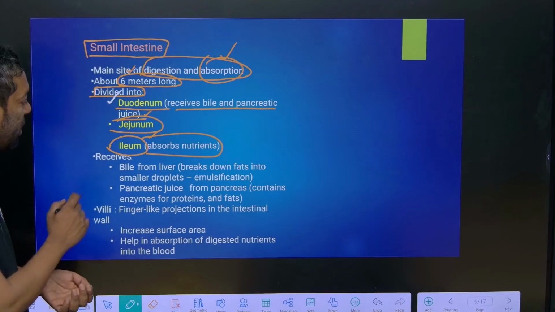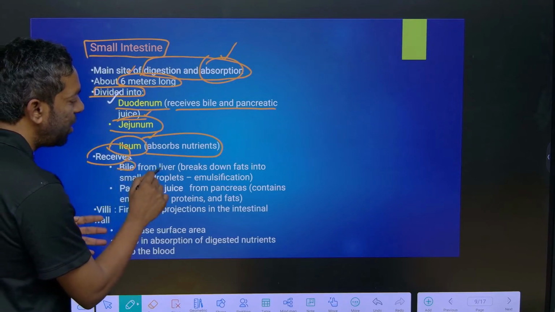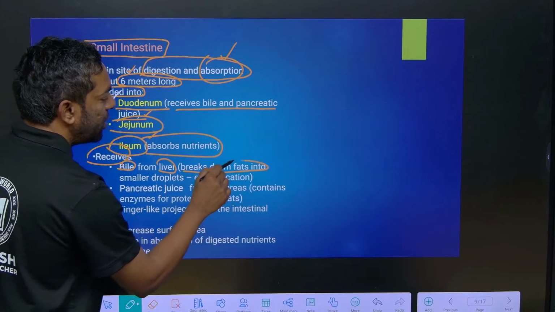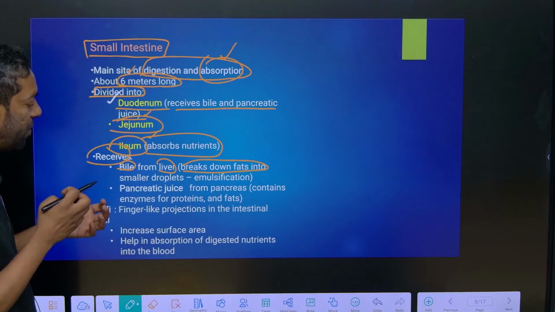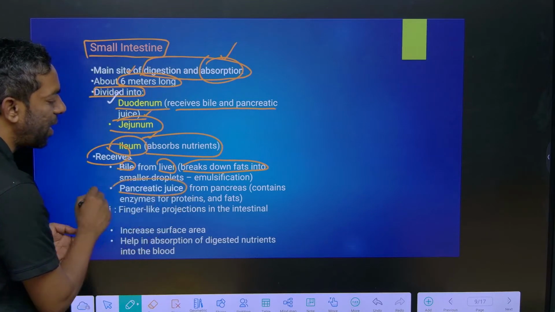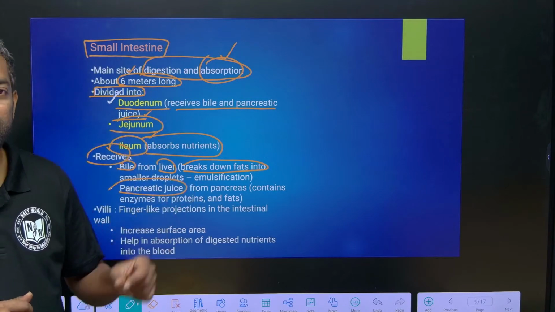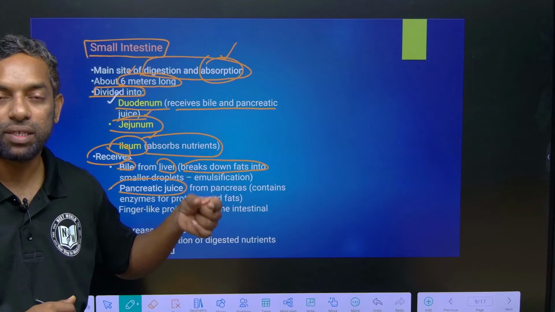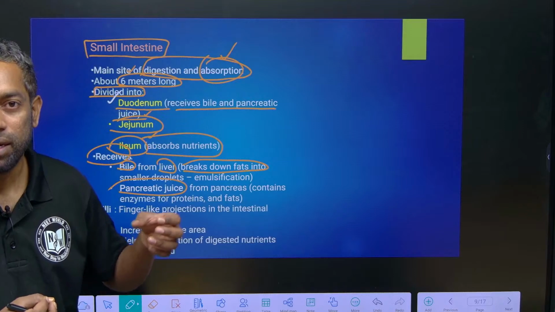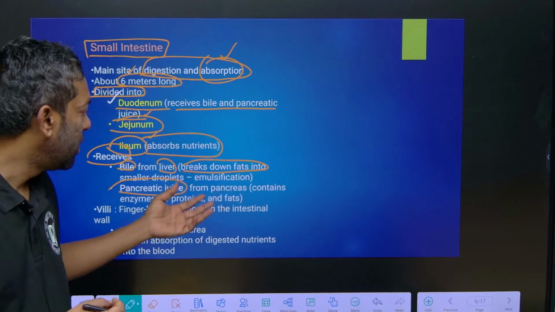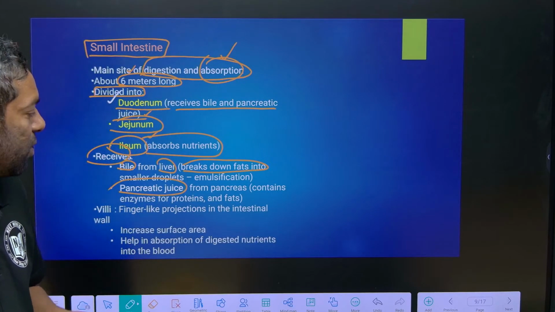The small intestine receives the bile from the liver, which helps with the breakage of fats. Pancreatic juice comes from the pancreas. The intestine can receive the bile juice and pancreatic juice. Bile juice they receive from the liver for fat digestion, and pancreatic juice they take from the pancreas for the digestion of proteins.